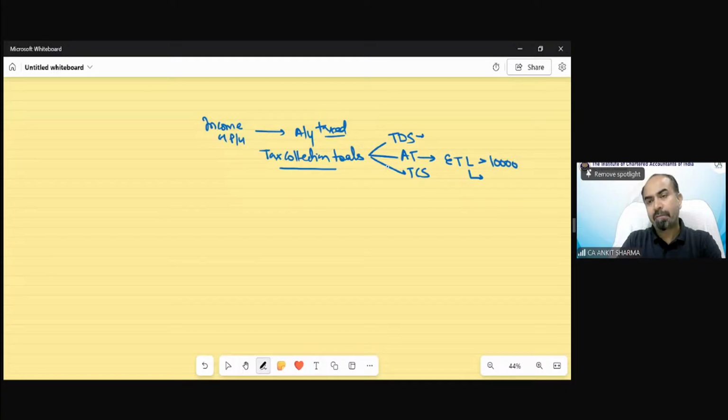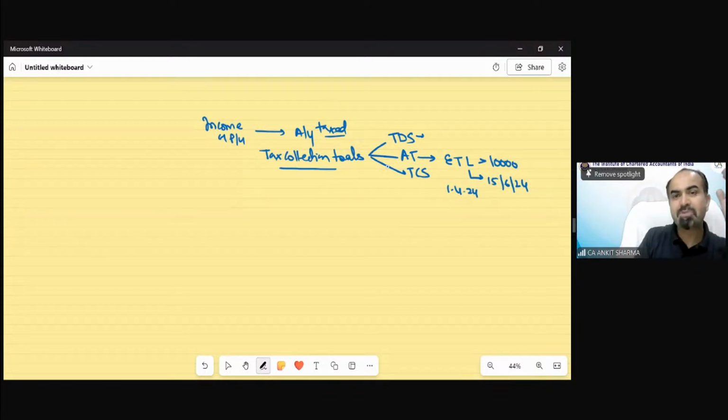Department says the first date would be 15th of June of your previous year. So on 15th June 2024, the year has started from 1st April 24. So April, May and June, almost 2.5 months have passed.